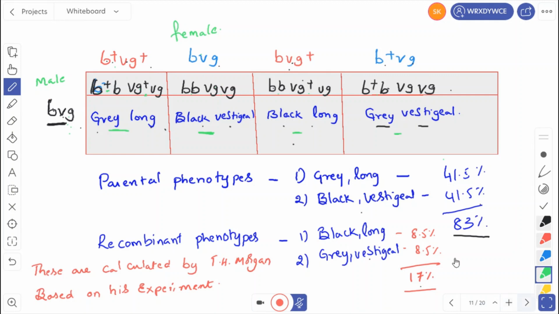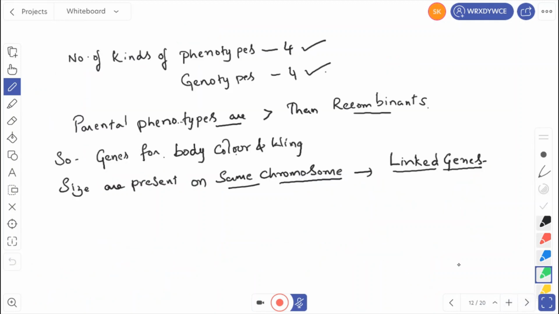If you see in this case, the number of kinds of phenotypes is 4, and the number of kinds of genotypes is also 4. So parental phenotypes are more than recombinants. 83% are parental phenotypes. Recombinants are how many? Only 17%. So the genes for body color and wing are present on the same chromosome. If the genes are present on the same chromosome and are inherited together, we call that type of genes linked genes.